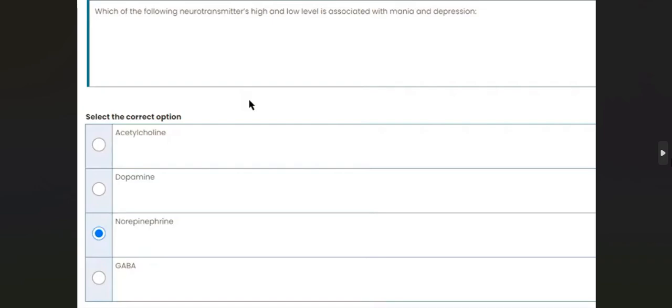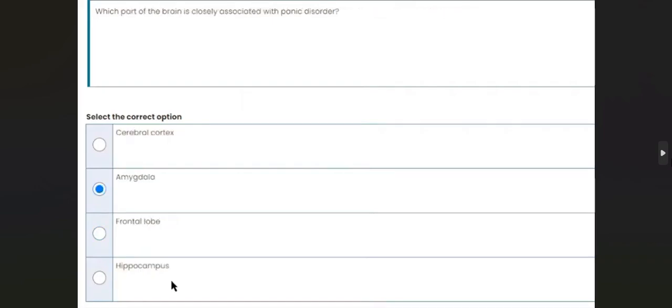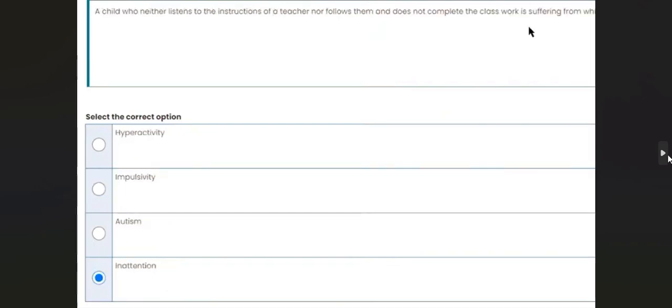Which of the following neurotransmitters high and low level is associated with mania and depression? Norepinephrine. Which part of the brain is closely associated with panic disorder? Amygdala. A child who never listens to the instructions of teacher nor follows them and does not complete the classwork is suffering from inattention.